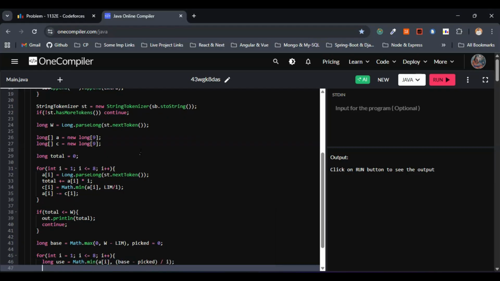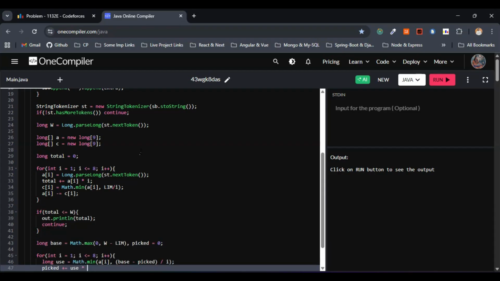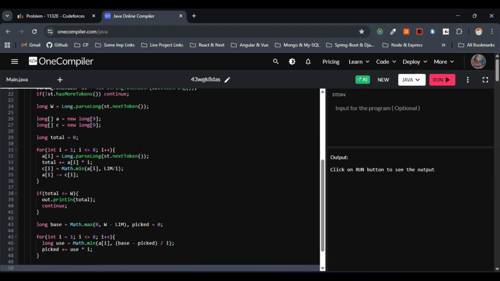So now we have the idea. Finally, we have to add their weight to picked, meaning picked equals picked plus use into I. Basically we are done with this part, right? So I'll just come out of this one entirely. Now let's do one thing.